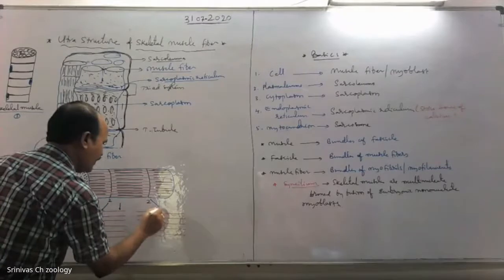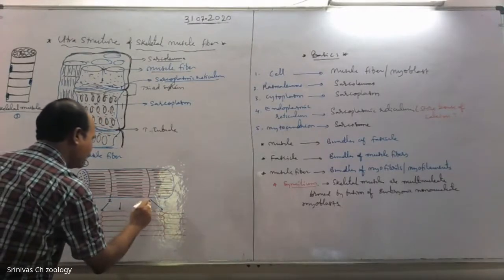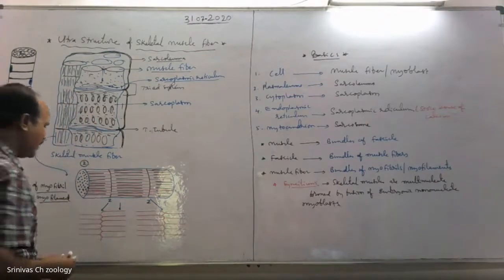This is one sarcomere, Z line to Z line. The region between two Z lines is called one sarcomere.